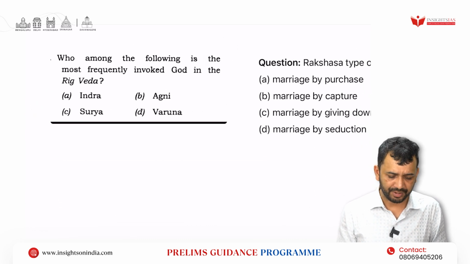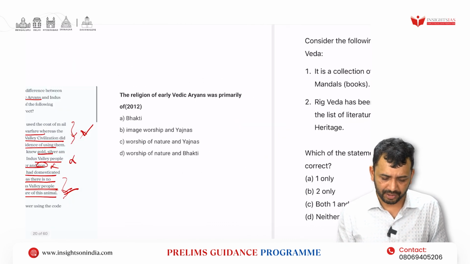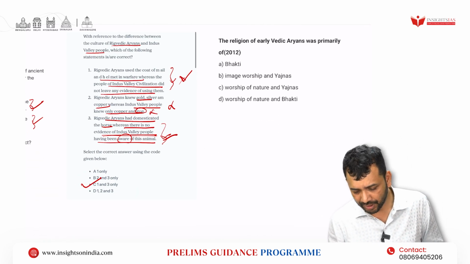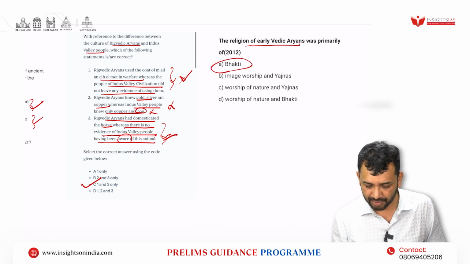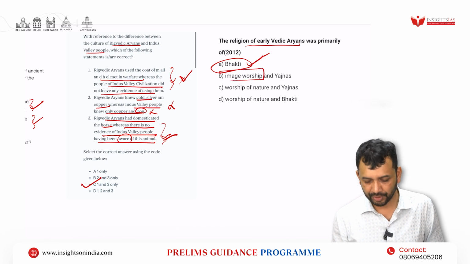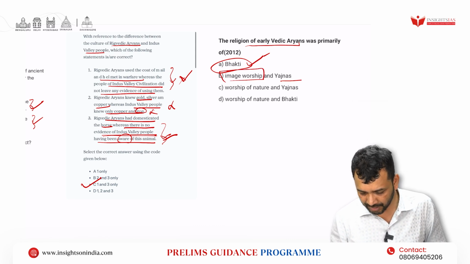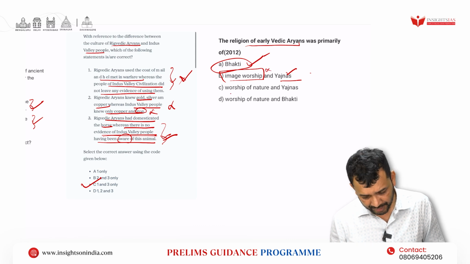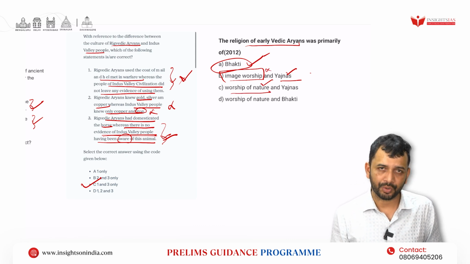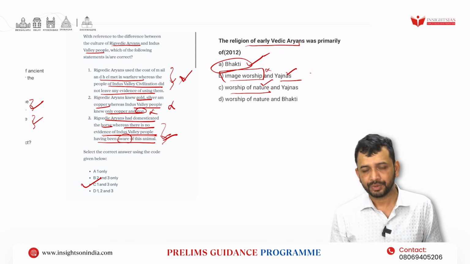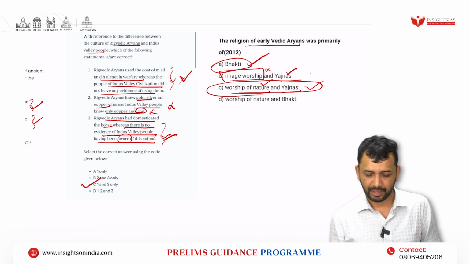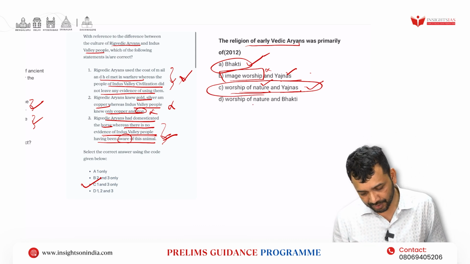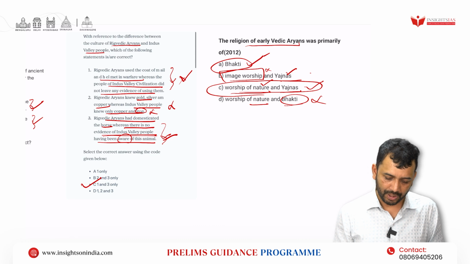Now, another question that we can see is from an examination other than civil services, that is CAPF. The religion of early Vedic Aryans was primarily one: Bhakti. Bhakti came very late. Image worship was not there. Idol worship was not there. Yajnas were there, but image worship was not there. Worship of nature, yes, you can see many gods like Varuna, Surya, Vayu. So worship of nature and yajnas were the primary religion of this time, however bhakti came very late. So the answer would be worship of nature and yajnas, right?